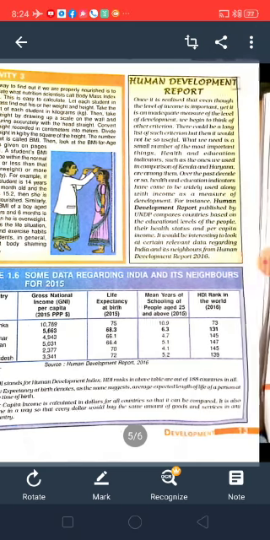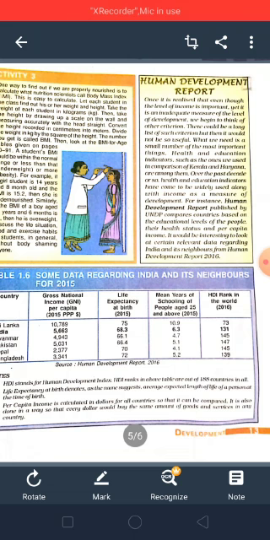Now here we have the Human Development Report. So what is this Human Development Report? The Human Development Report is given by the UNDP. It is also one of our organizations, the United Nations Development Program, and it has also compared the countries, and it has given the report called the Human Development Report. And for comparing the countries, what attributes has it used? Here the World Bank has used per capita income to compare the countries.